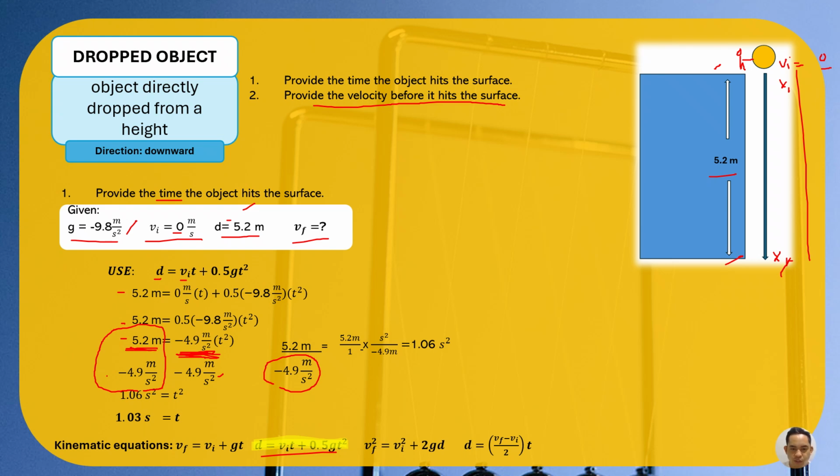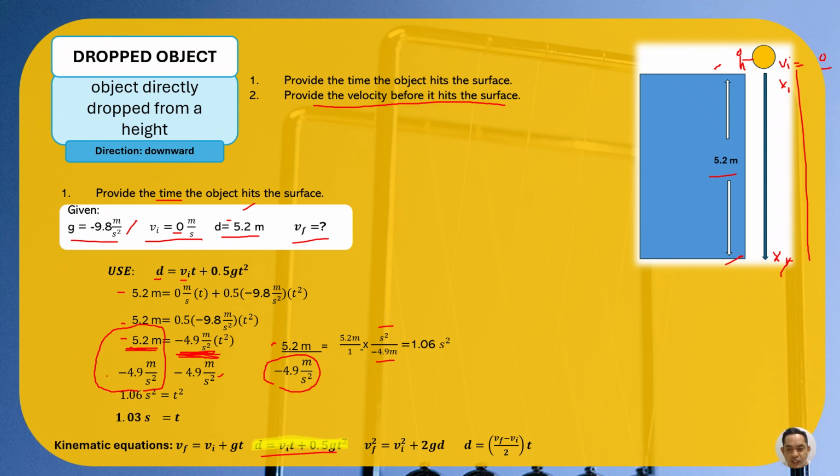So 5.2 over 1, multiply, like what I have said, and we get the reciprocal of 4.9 meter over second squared. We just flip it: 4.9 meter goes to the bottom and second squared goes to the top.